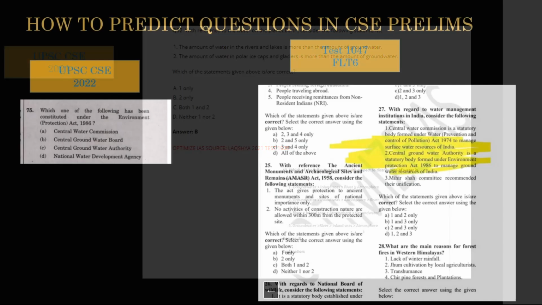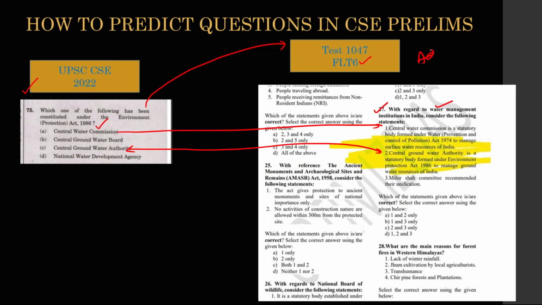Rather, they will ask a question on administration of groundwater, because the groundwater problem in India is happening because it is not properly administered. The agencies which are responsible for administering groundwater, the national water policy, the pricing policy. So I framed 2-3 questions on administration of groundwater. You can see here, I framed a question on administration of groundwater in India, and UPSC also framed a similar question. You can see here question number 75, this year's UPSC question, the same question.